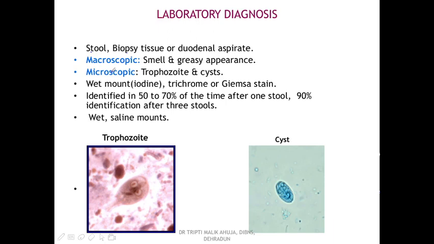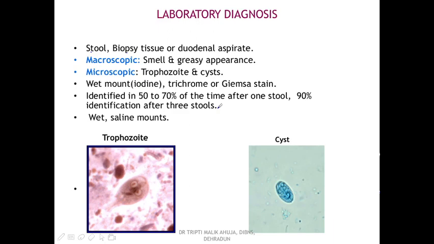In the case of microscopy, when examined with a microscope, both the trophozoites and the cyst form can be examined. We can see this is the trophozoite form in a wet mount. It can be seen even without any staining. The cyst form can also be seen. For this purpose, we have to use iodine, because cysts are usually transparent. The trichrome or Giemsa stain can also be used.